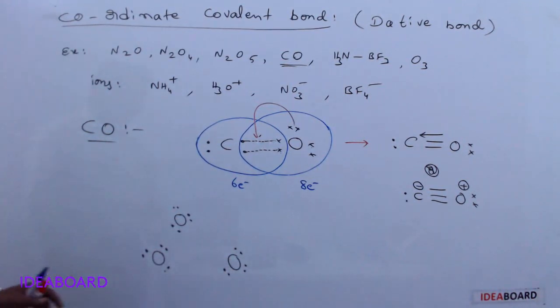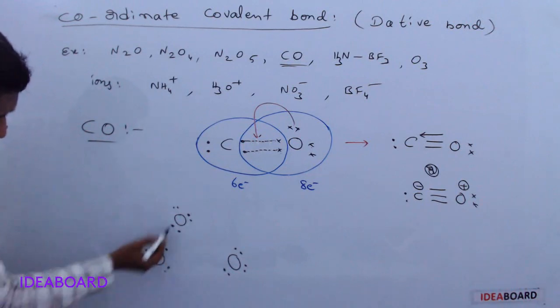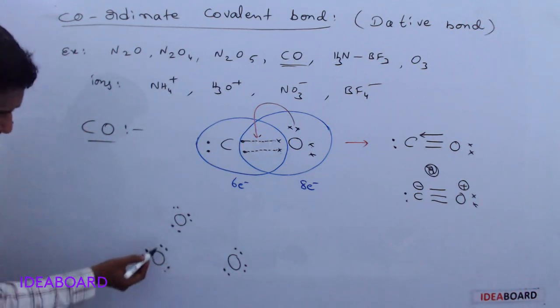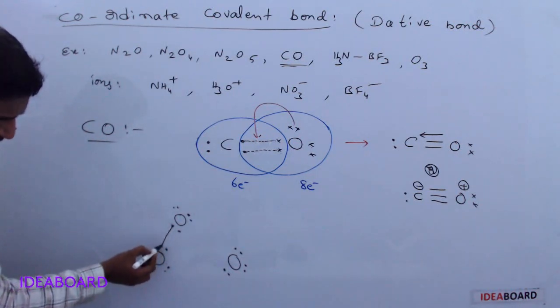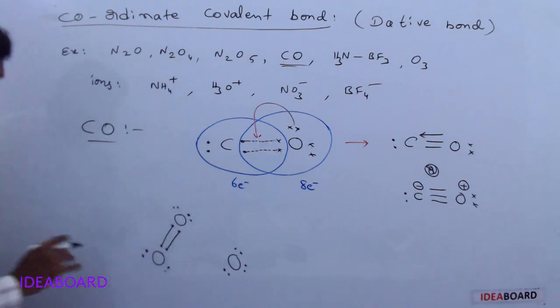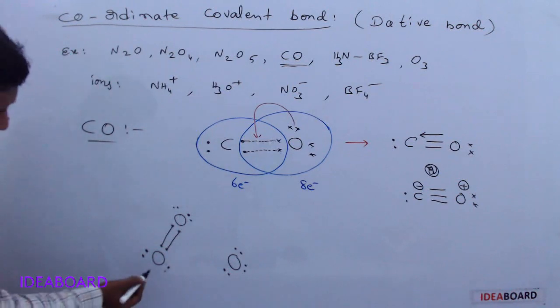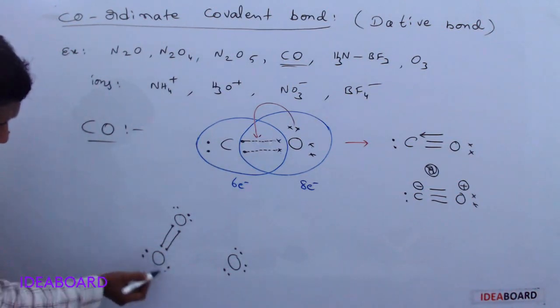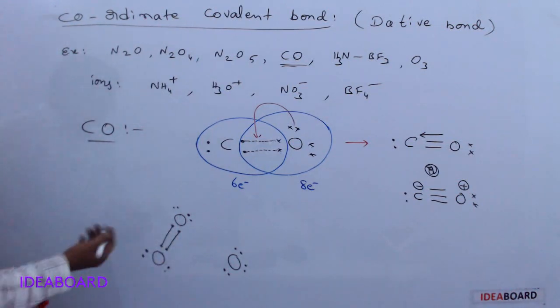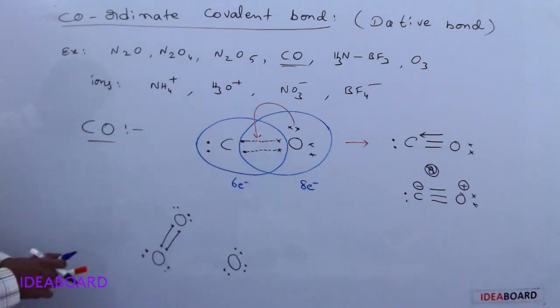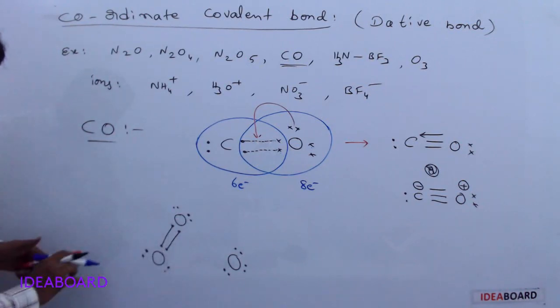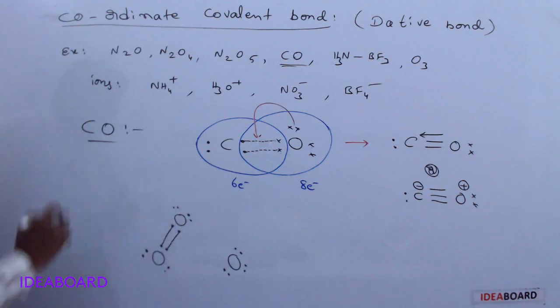Now first I am writing a normal O2 molecule, then we will write the O3. O2 molecule means in between 2 oxygen atoms 2 electron pairs are shared, and here this is one bond and this is the second bond. This is O2 molecule formation. Now here this oxygen is getting 1, 2, 3, 4, 5, 6, 7, 8, octet configuration, and this oxygen also is getting octet configuration.